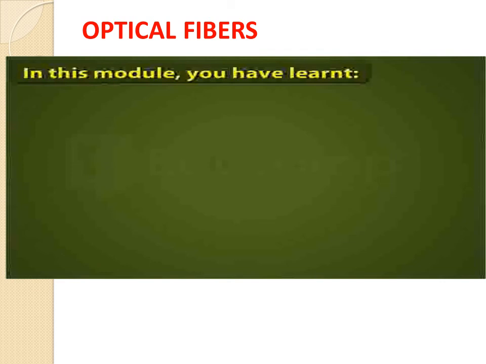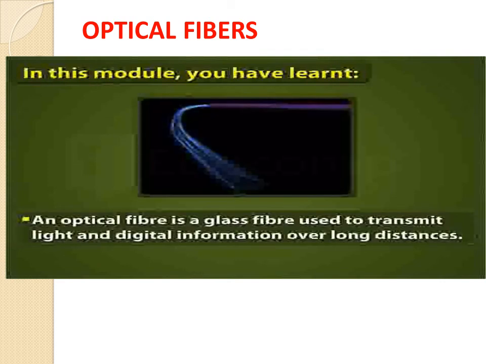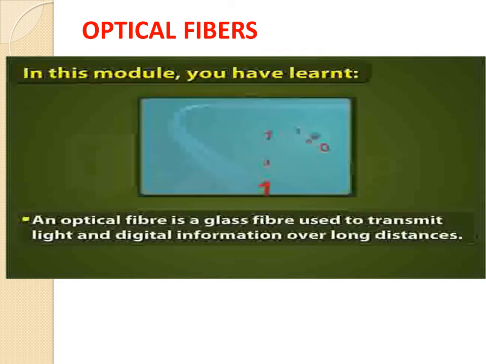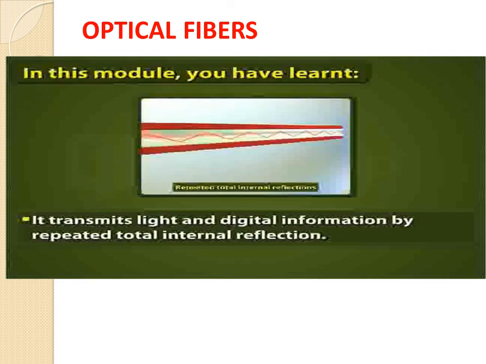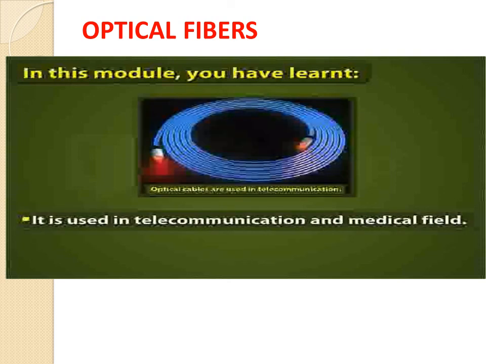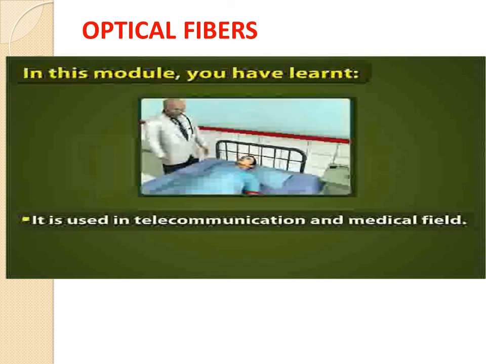In this module you have learnt, an optical fiber is a glass fiber used to transmit light and digital information over long distances. It has three main parts: a core, a cladding, and a coating. It transmits light and digital information by repeated total internal reflection. It is used in telecommunication and medical field.